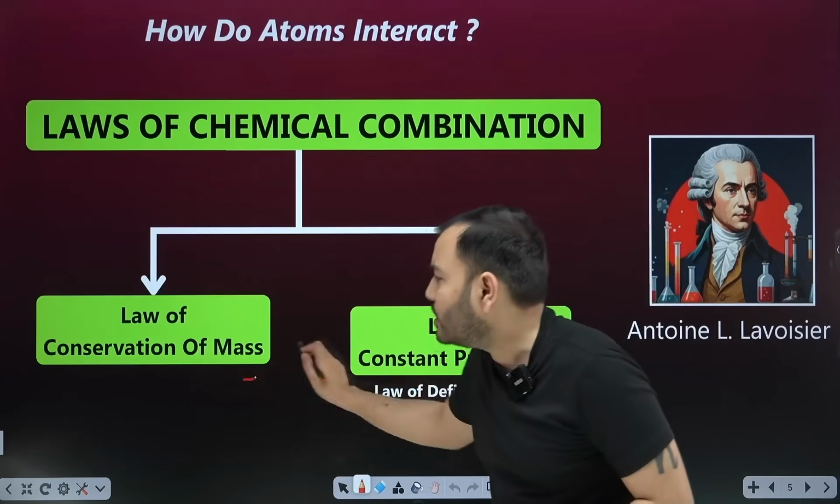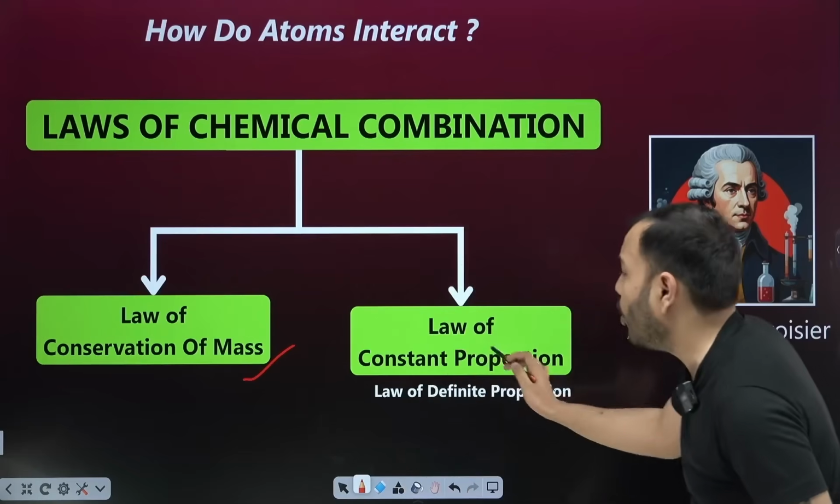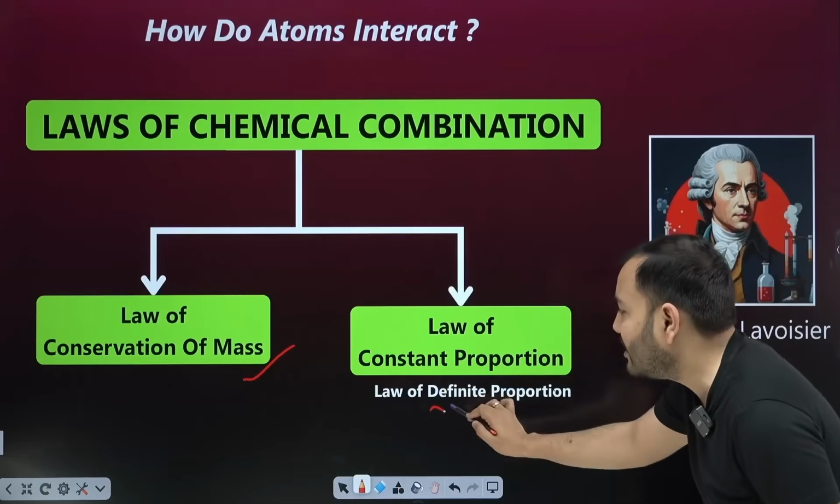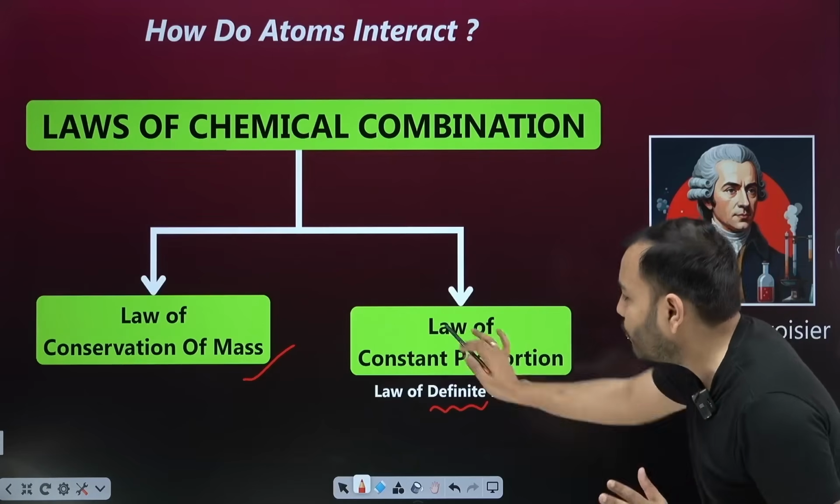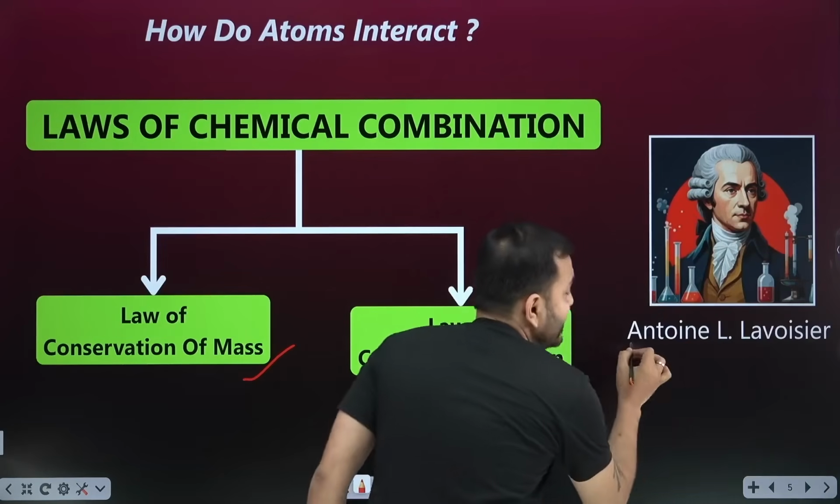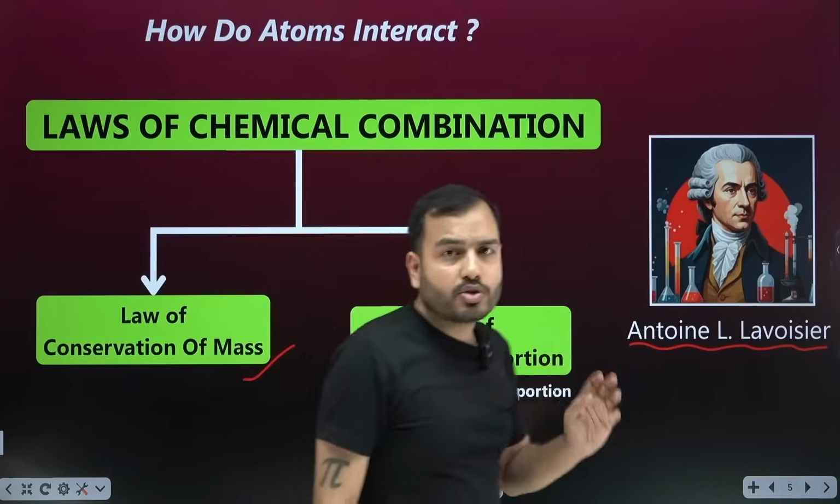First is the law of conservation of mass. This you must have already heard. Second law is the law of constant proportion. Whether you say constant or definite, both are the same. Law of constant proportion or law of definite proportion. Who gave this? Anthony L. Lavoisier. He gave these 2 laws. Now we have to look at the 2 laws.